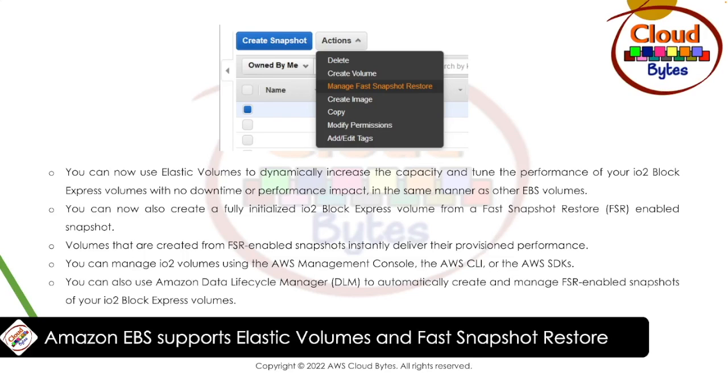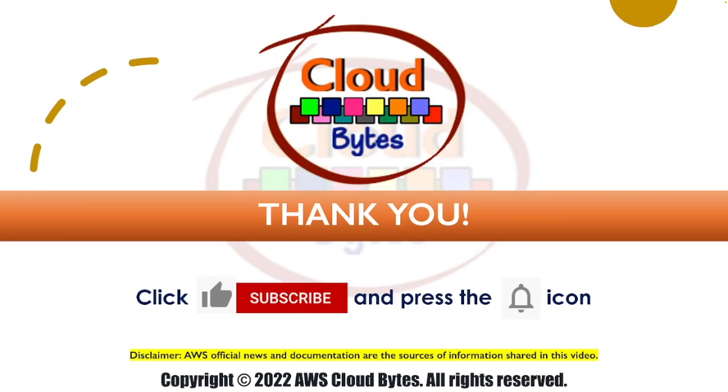You can manage io2 volumes using the AWS Management Console, the AWS CLI, or AWS SDKs. You can also use Amazon Data Lifecycle Manager, or DLM, to automatically create and manage FSR-enabled snapshots of your io2 Block Express volumes. This is the end of the episode.